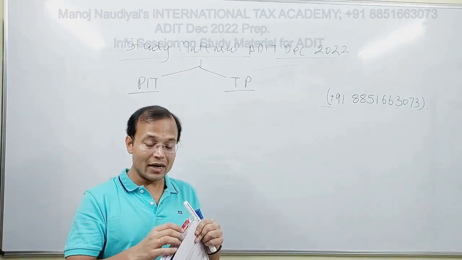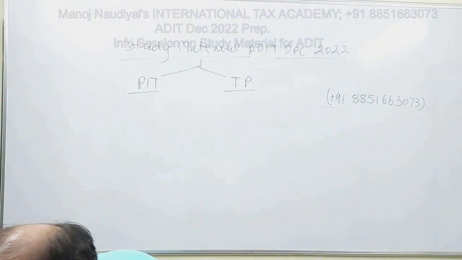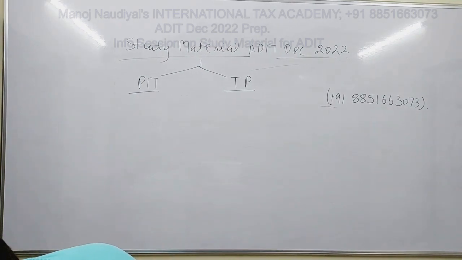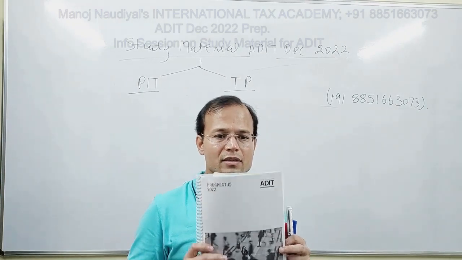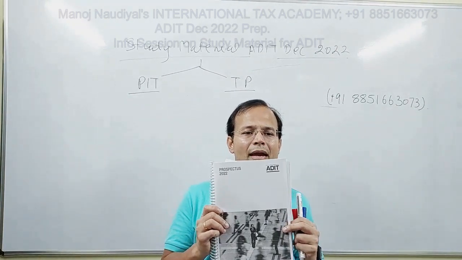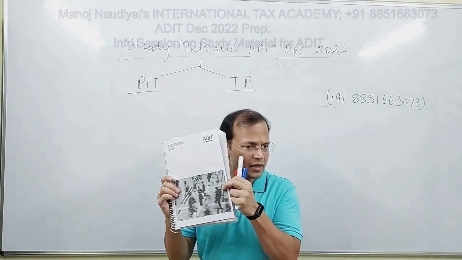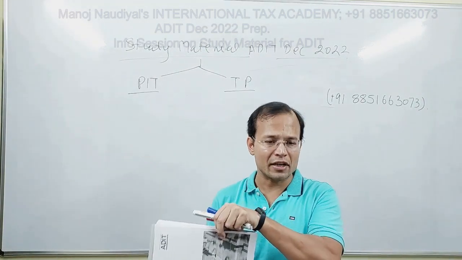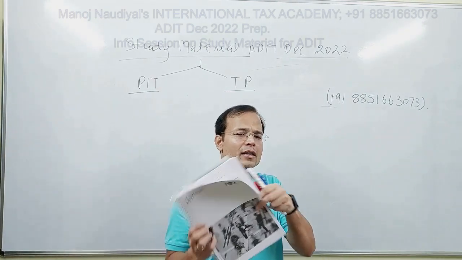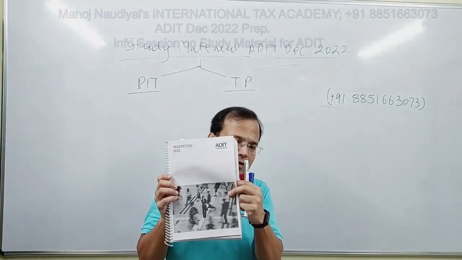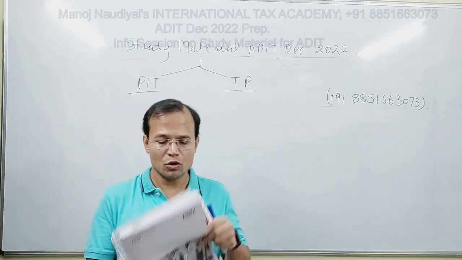Fine. Okay. And I'm going to use the authentic, as well as the official, authentic or official, whatever you might call it. You see this? This is the ADIT December 2022 prospectus that was released earlier in the year by CIOT, that is the Chartered Institute of Taxation, the body which conducts the ADIT examination. So whatever information regarding the books and study material that I'm going to present to you would be from this, and I'll show those pictures and images from this prospectus. So don't worry about that.